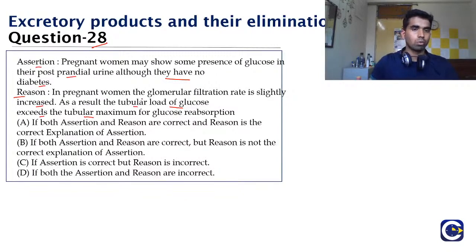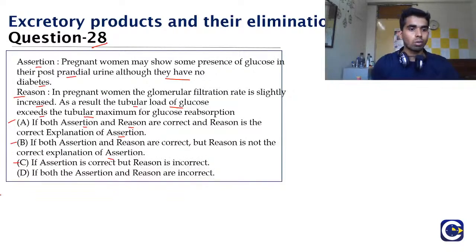So what is the correct answer for this question? Option A, both the assertion and reason are correct and reason is the correct explanation for the assertion. Option B, both assertion and reason are correct, but reason is not the correct explanation of the assertion. Option C, assertion is correct, but the reason is incorrect. And option D, both the assertion as well as reason are incorrect.